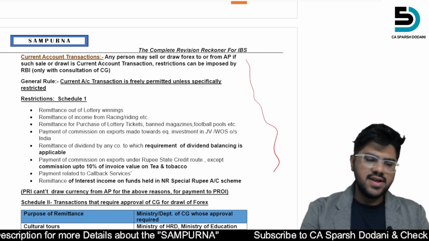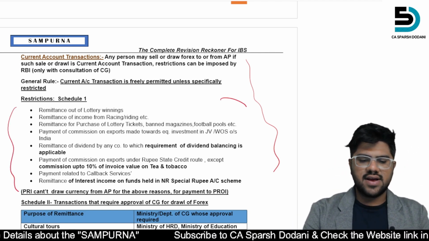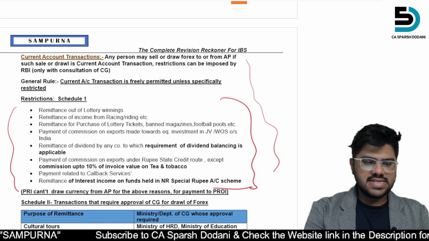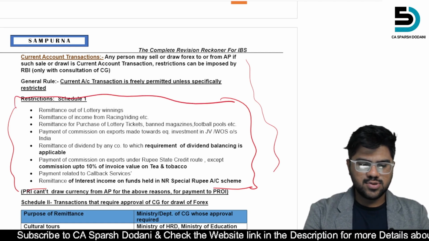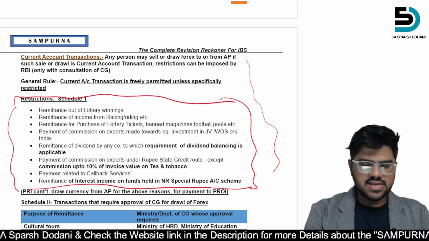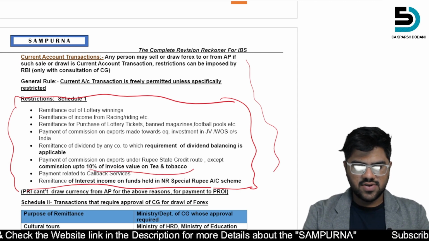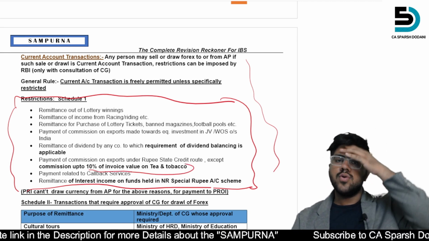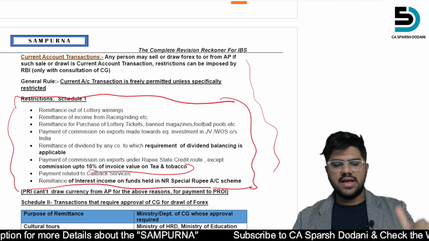And apart from that, what are the restrictions on the current account transaction? This is the thing where the institute may ask the question. Likewise, they have asked the question of that 10% of invoice value on tea and tobacco. They have given a question on that.